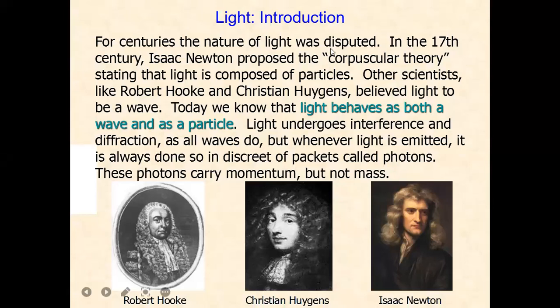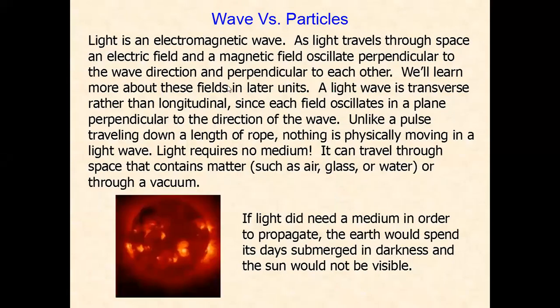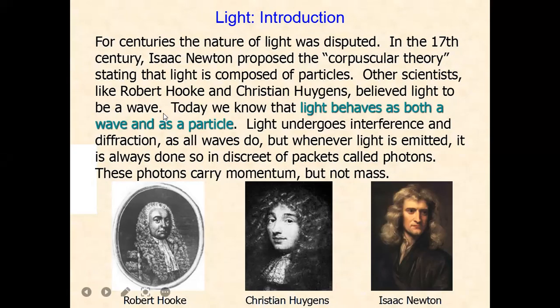First of all, we'll discuss light with a historical background. Light is an electromagnetic wave. We must know about this. So first of all, what is light? For centuries, the nature of light was disputed.